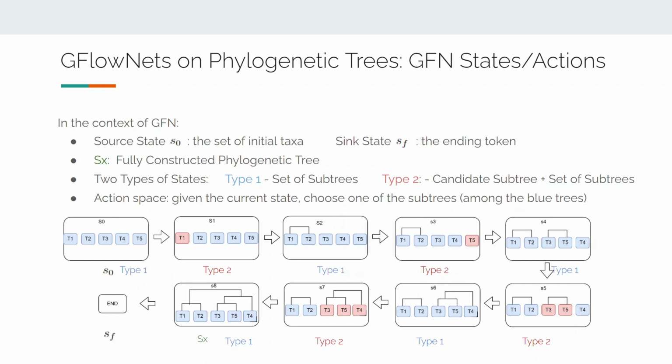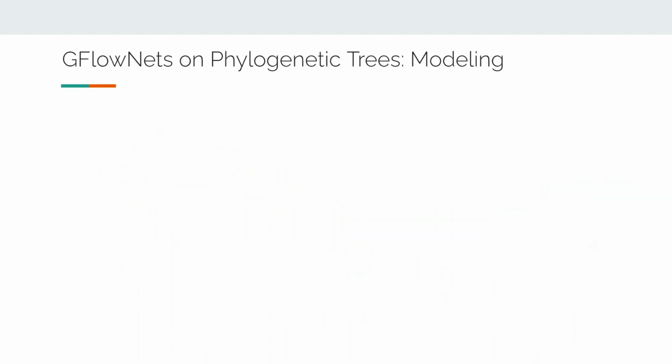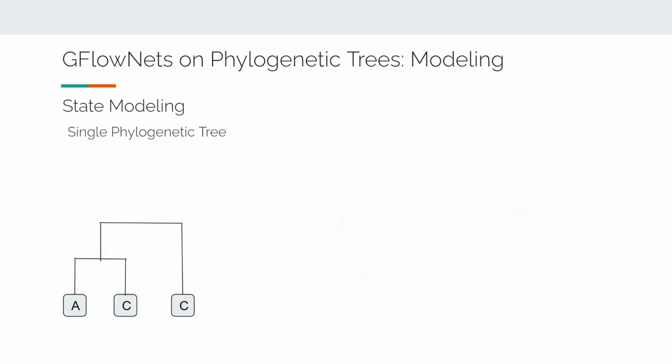Now let's talk about how to model all this numerically. A state is just a set of phylogenetic trees. So first, let's discuss how to represent a single tree. We generate a representation mimicking the Fitch algorithm. Remind that the Fitch algorithm is an efficient method to calculate parsimony score.